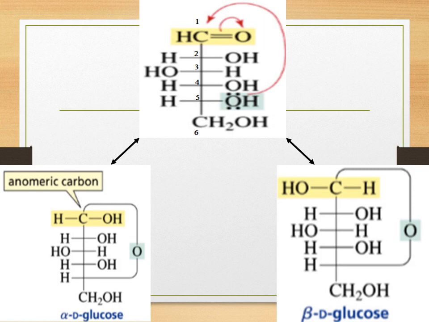So always remember that when the hydroxyl group is on the right hand side, it is denoted by alpha. So that is why this first structure is called alpha D glucose. Now talking about the other structure, you can see that on the first carbon atom, the hydroxyl group is on the left hand side. So when this is the case, it is called beta D glucose.